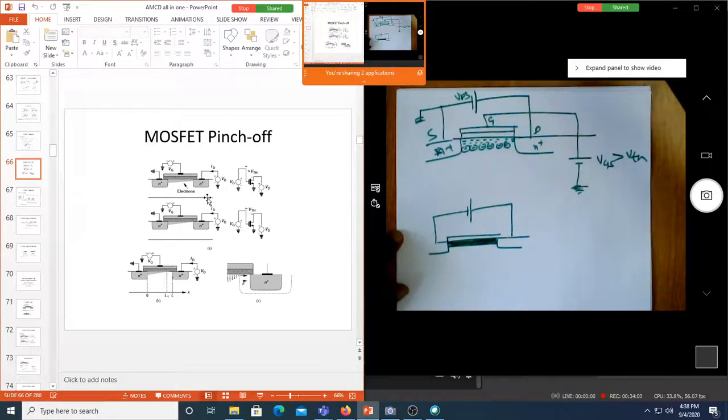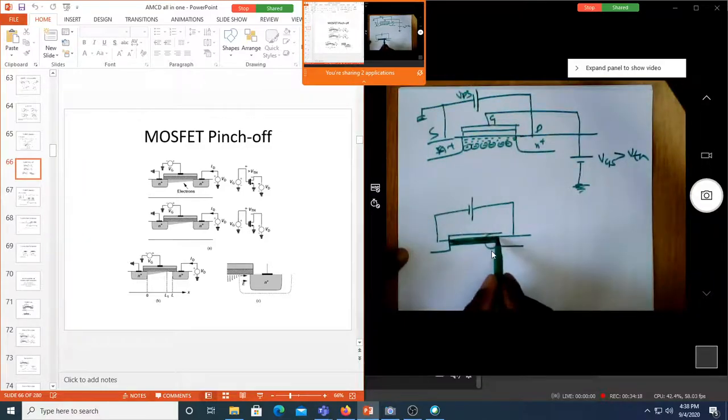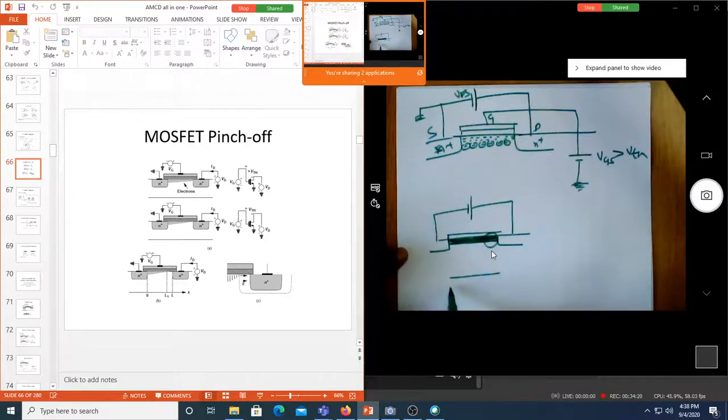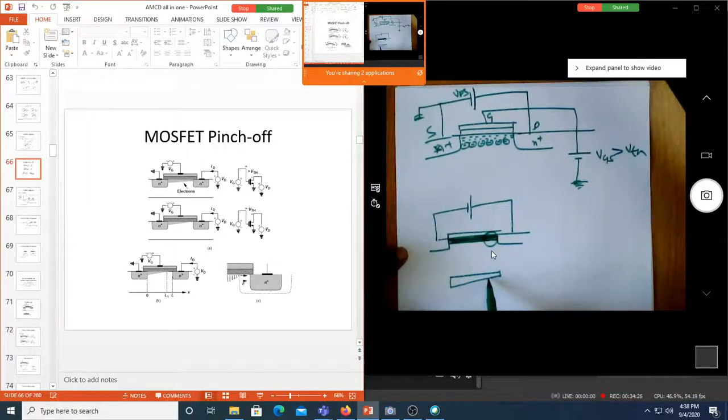When you slightly increase the voltage, you can see VDS has slightly increased. Can you see at the drain side? This is drain, this is source. At the drain side there is a reduction. It is no more a thicker one, but here it is thicker. When it is coming closer to drain, can you see this reduction?